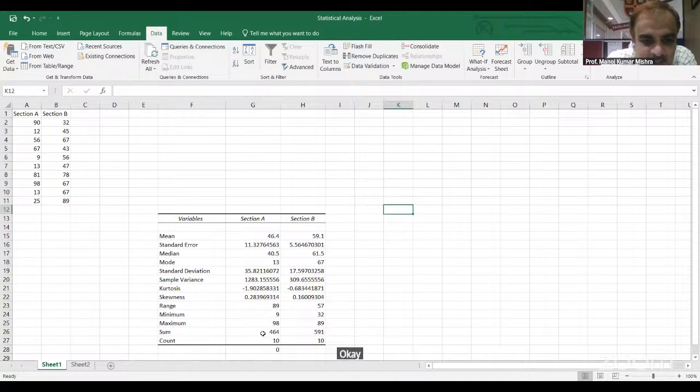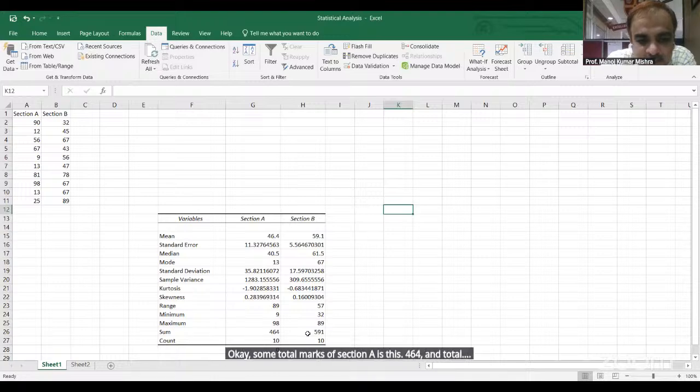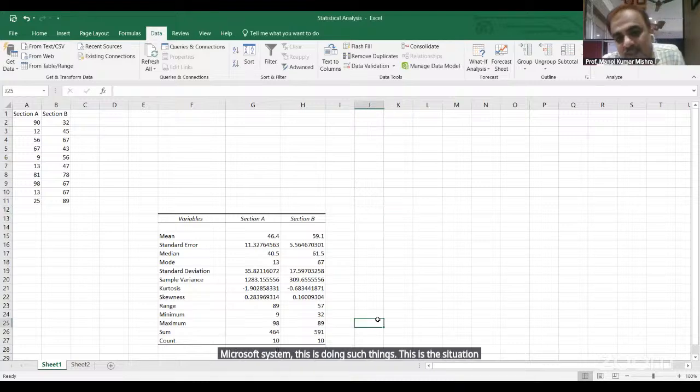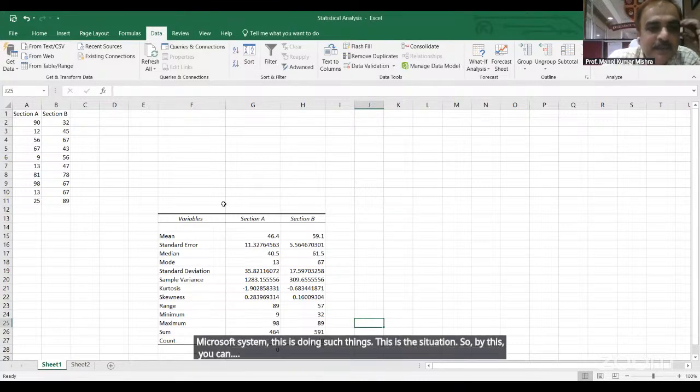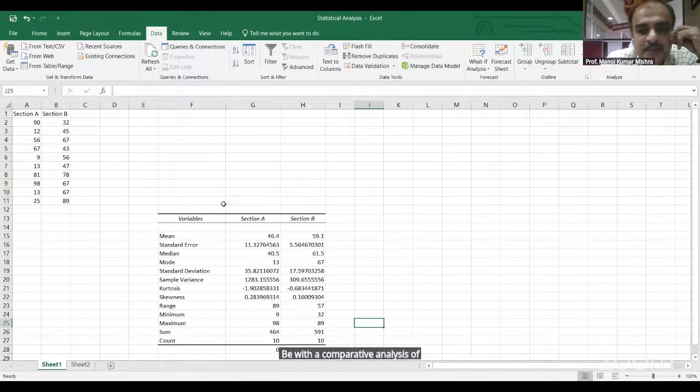Sum total marks of section A is 464 and total marks of section B is this, with students absent. This is the situation. So by this you can give the comparative analysis of marks of section A and B, and you can write and give justification.